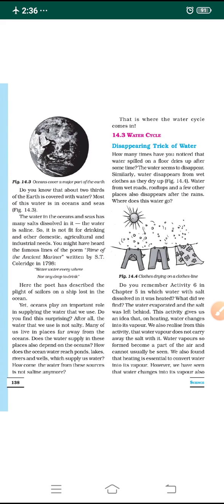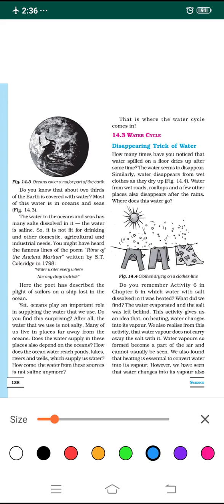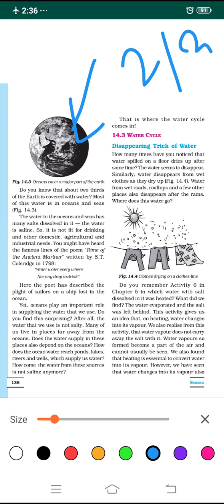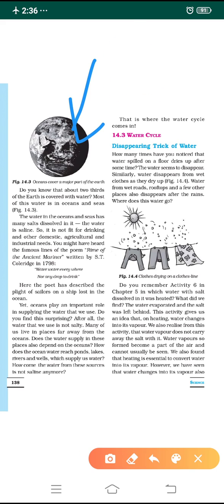Dear students, you must remember here, look at the diagram. This is the diagram of the earth. You must know that about two-thirds of our earth is covered with water. Out of three parts, two parts of our earth are covered with water.